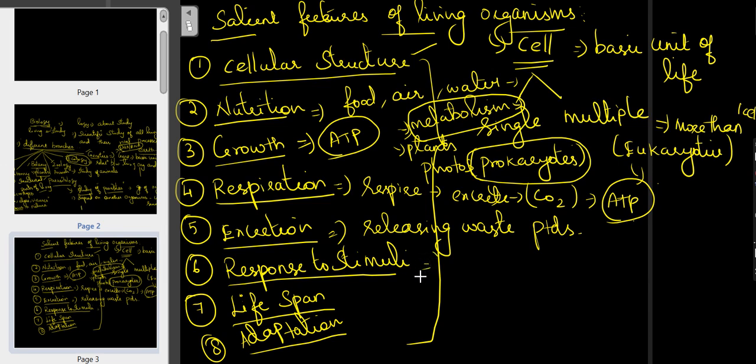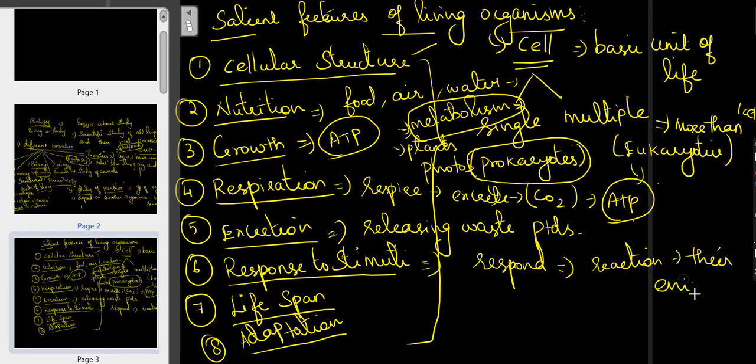And the next one is stimuli. What is stimuli? Stimuli is nothing but how organisms respond. Each and every organism responds to any reaction exhibited in their environment. In their environment, or in simpler terms, we can call it NIC. NIC is another term which mainly denotes the particular environment.